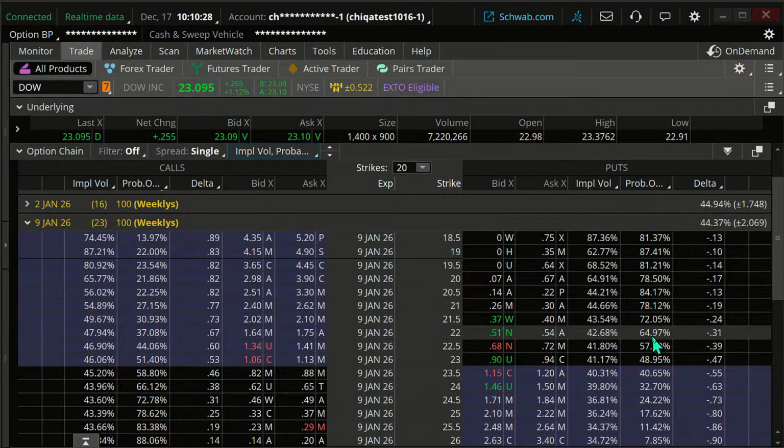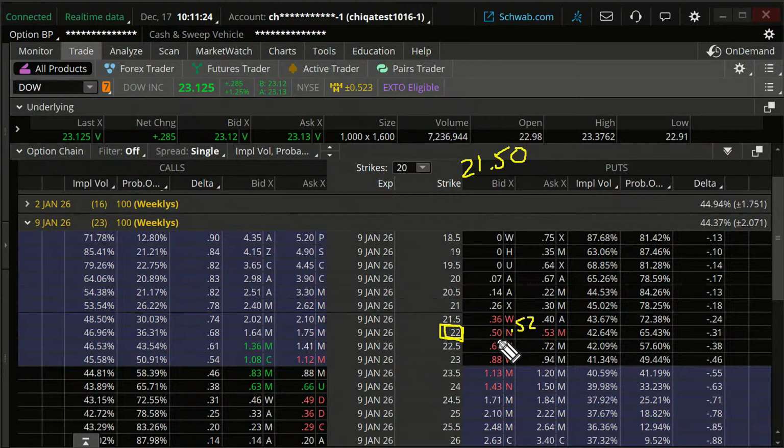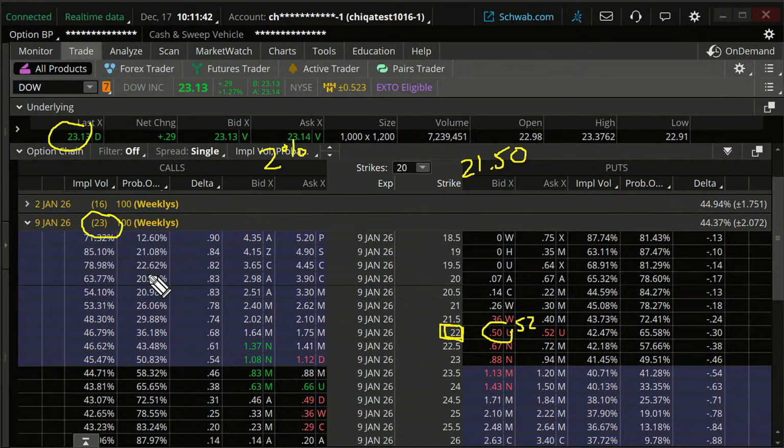So that goes into the calculation of whether you want to do this trade. What's the likelihood I think this stock is going to be above 21.50? And if the answer is, I think it's very likely, then it may be worth it for you. Here's another thing to consider. What's the premium? We'll just say about 50 cents here. The stock's about $23, so 1% would be about 23 cents. So we're looking at a little bit over a 2% return in 23 days' time.